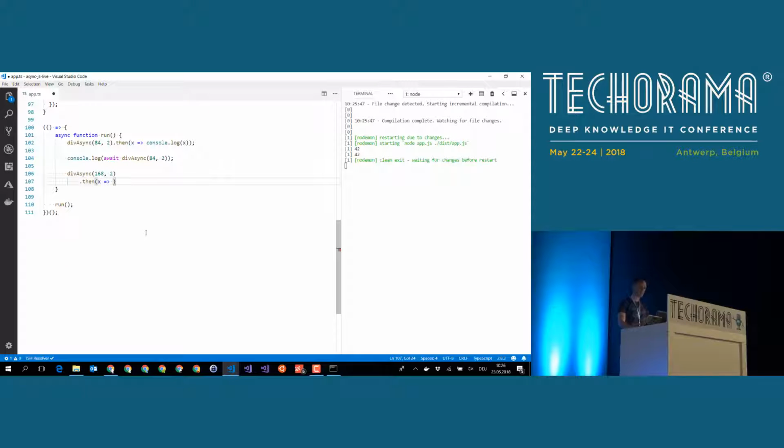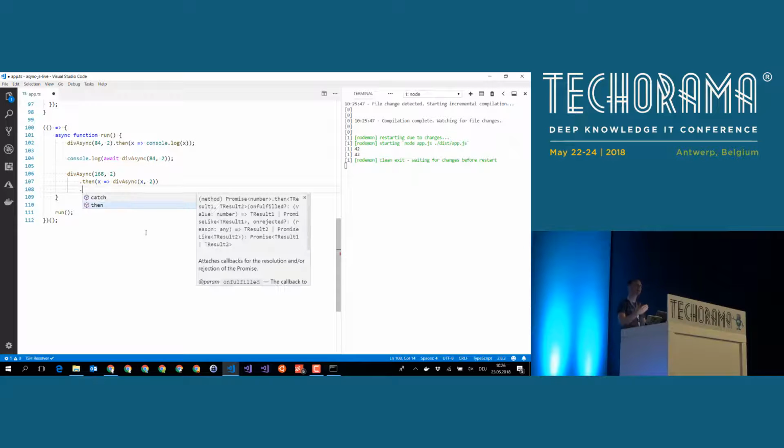And inside of the then method, we can do another asynchronous method where we divide x again by 2, and then we can write the next then statement. So we can put multiple of these then statements in a kind of sequence, and the promise API will go through them sequentially, one then after the other.